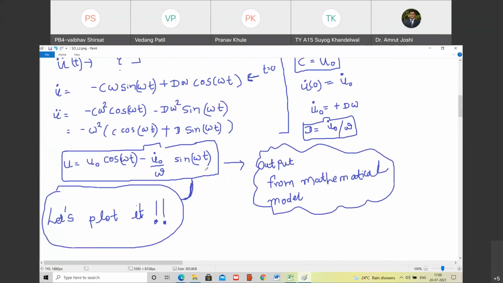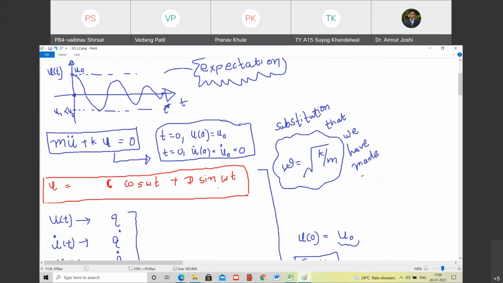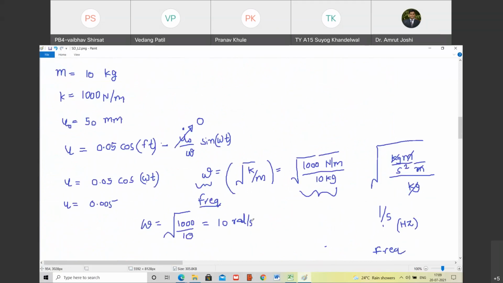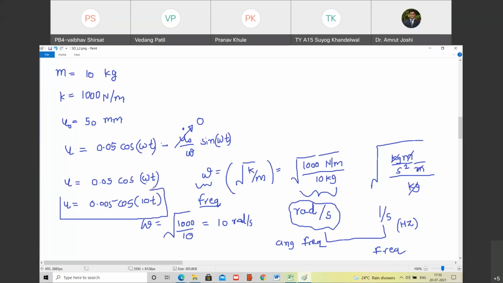No, let us keep it as it is. I was just thinking to use the standard notation, but let us keep it as it is, whatever we have said. So now what is the value of omega? Omega is 10 radian per second. So what is the answer? Cos of 10t. Do you agree with me? So now can we plot this function?